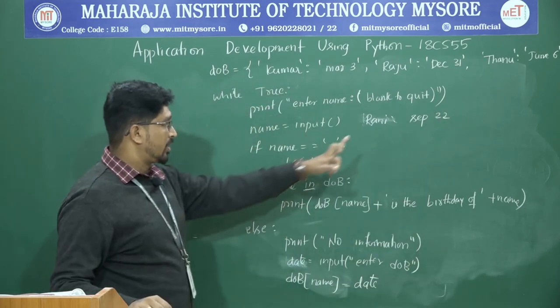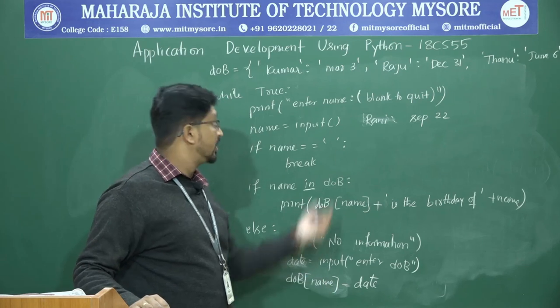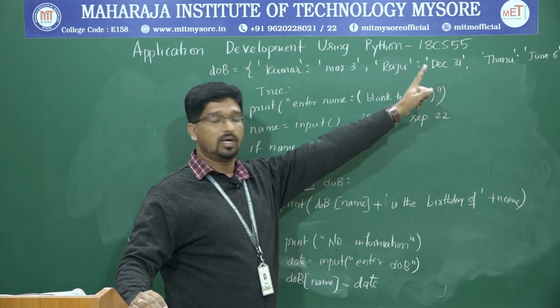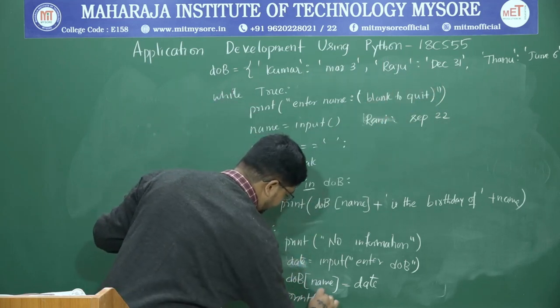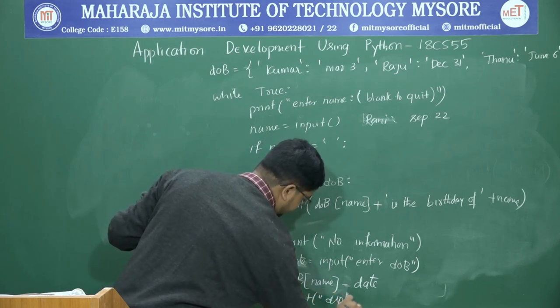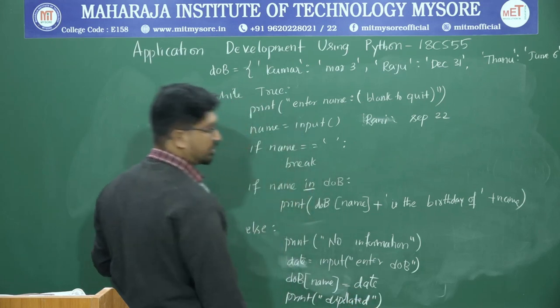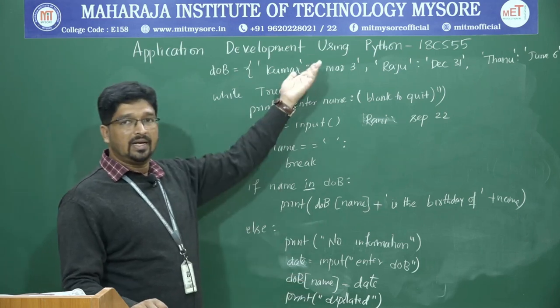So September 22 is assigned to Rani. That is, you get one more element here, Rani colon September 22. Then you can simply print a message, data updated. So now the new value gets inserted into the dictionary.